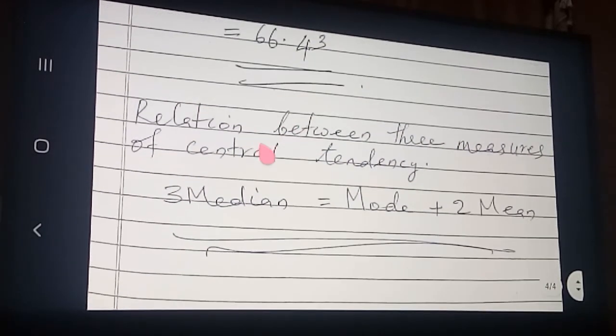Now the next very important formula. We have already explained mean, median and mode. Then what is the relation connecting these three? This is the formula: 3 median is equal to mode plus 2 mean. You can take any one example, or the previous example itself. Find the mean, median and mode, apply this formula, and you can verify it also.